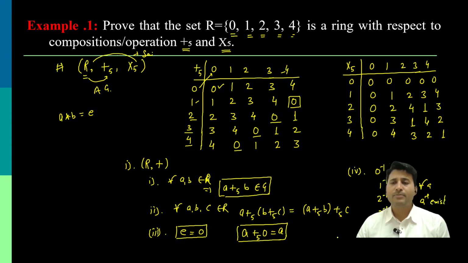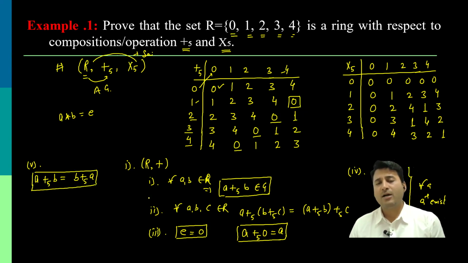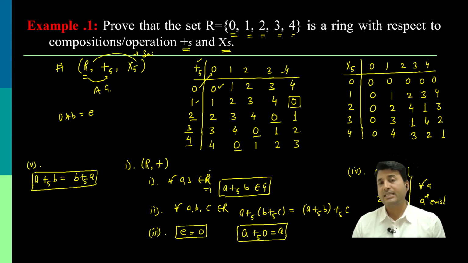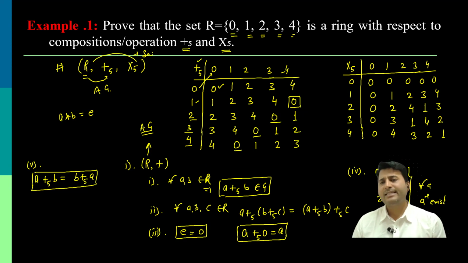Talking about the last property, the commutative law, trivially I can say A plus5 B is the same as B plus5 A. The operation is also commutative. So now I can say that since the operation plus5 on R satisfies the five properties necessary to be an abelian group, which are closure, associative, identity, inverse, and commutative, hence R with plus5 is an abelian group.